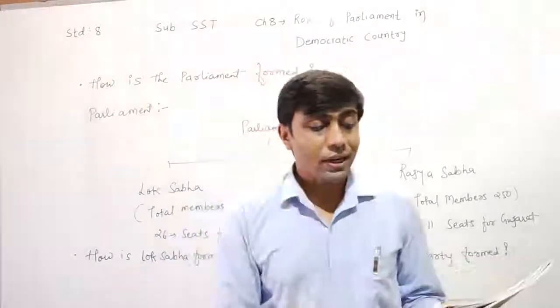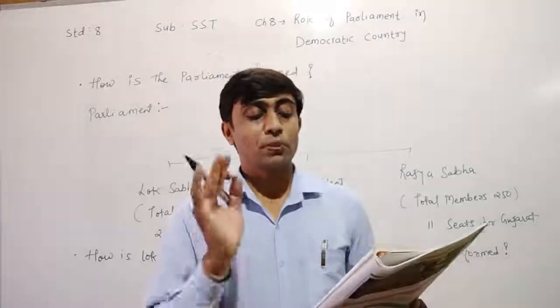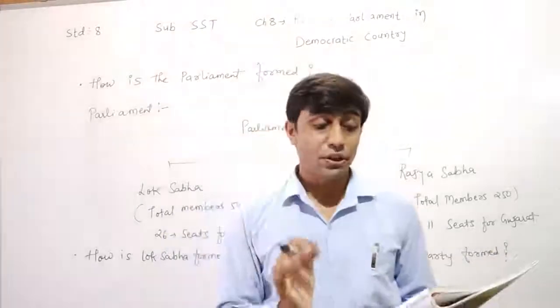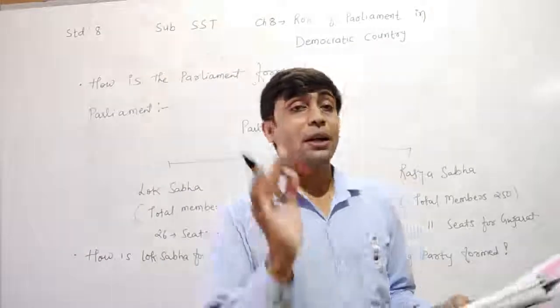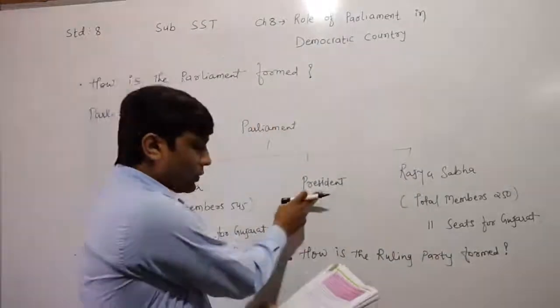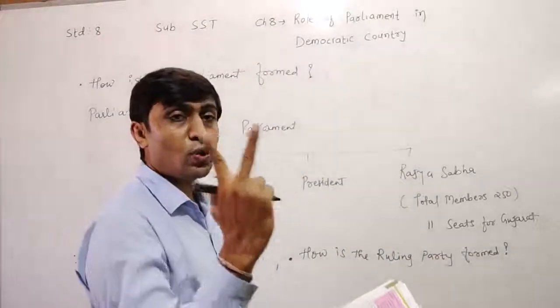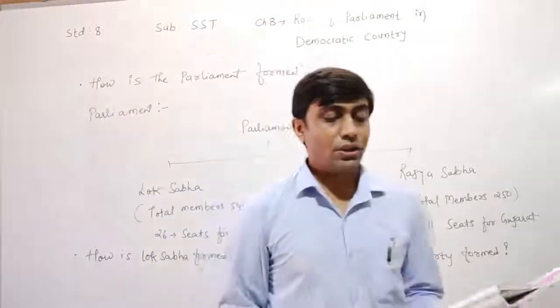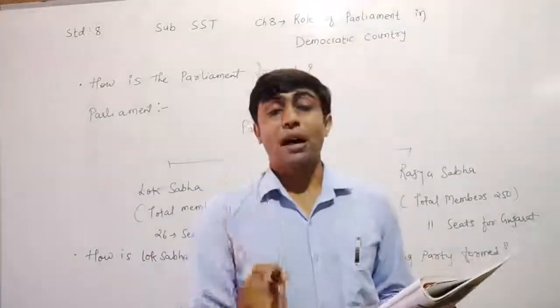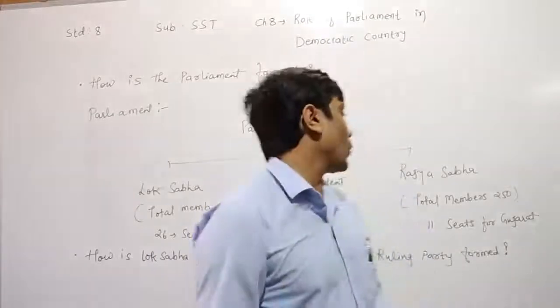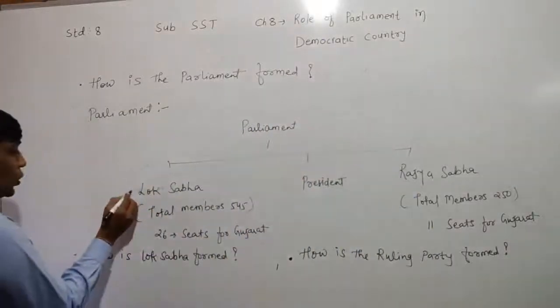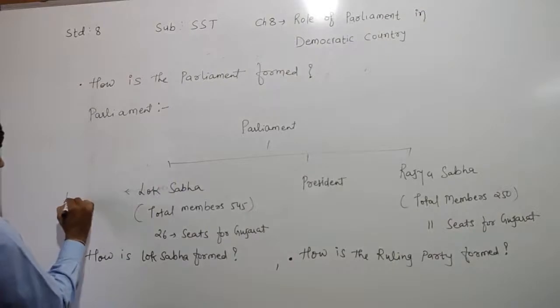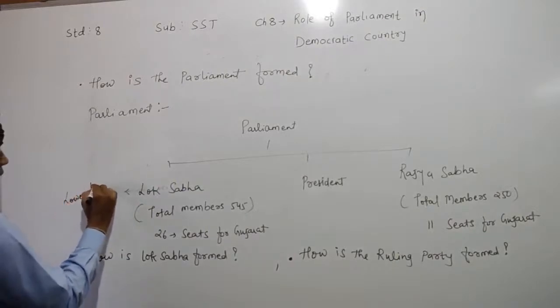The parliament of India consists of the president. Dear children, what happened there? The parliament of India consists of the president and the two houses. One is the Lok Sabha and the second one is the Rajya Sabha. The Lok Sabha is known as the lower house. Dear children, Lok Sabha is known as the lower house.